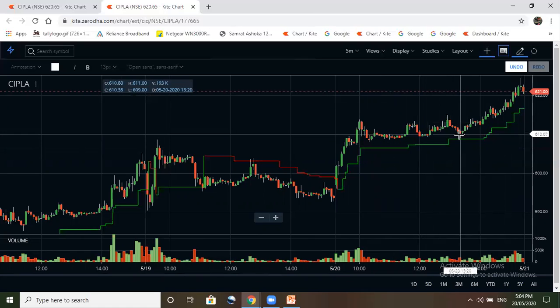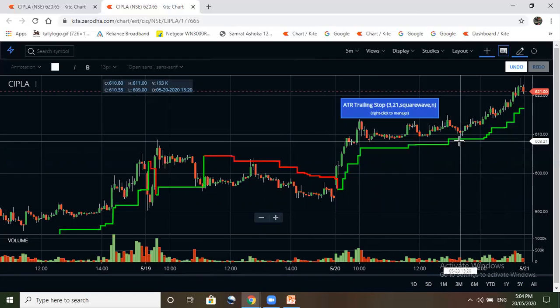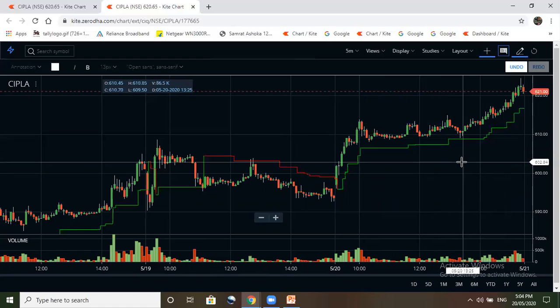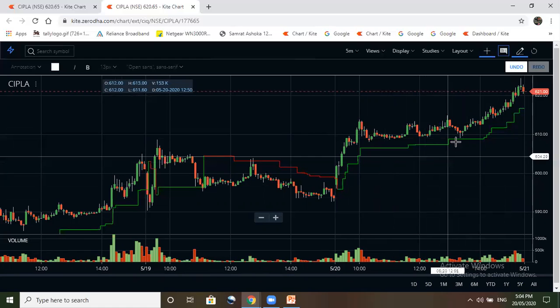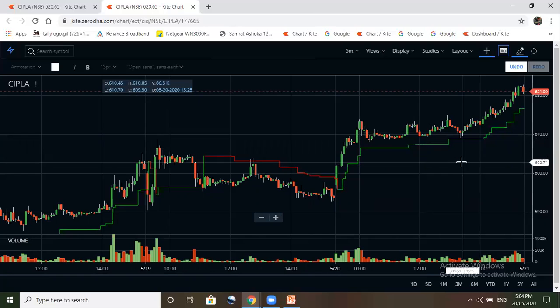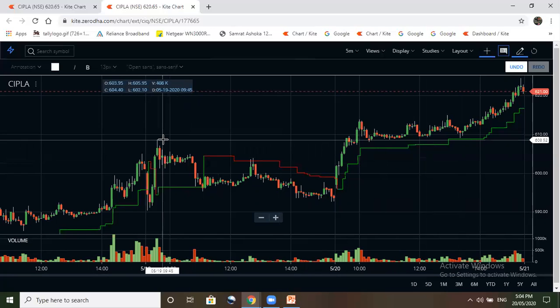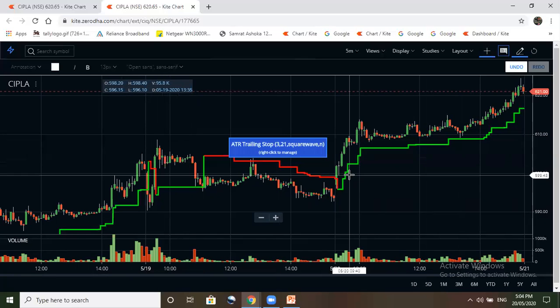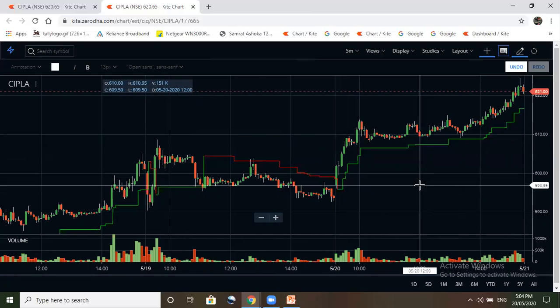Now here this candle has touched this green line, but we will not exit the trade unless it closes below. Now you may say that what if it closes a big red candle here? Then there is no option, because we don't know what will happen in the market. But instead of going for the manual stop loss, this method would be a better one.